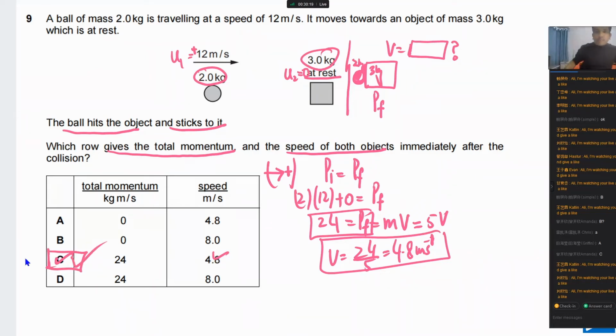Check this one. If this is clear to you, and you have any question about it, please type your question. Otherwise, this is how you need to approach this problem. Momentum is conserved if no net external force is acting on the system. So if no external force is acting, the momentum before has to be equal to the momentum after. Let's move on to the next one. I hope it is clear.